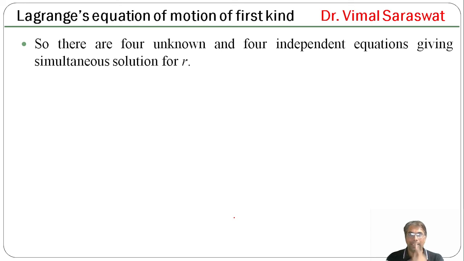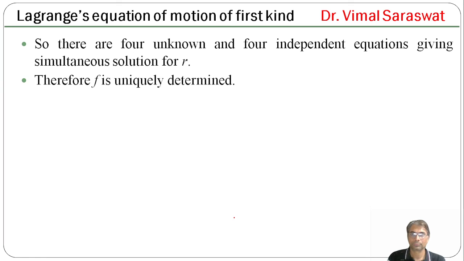So there are 4 unknowns and 4 independent equations giving simultaneous solution for r. Therefore, F is uniquely determined, which is not possible when we deal with the constraint forces.